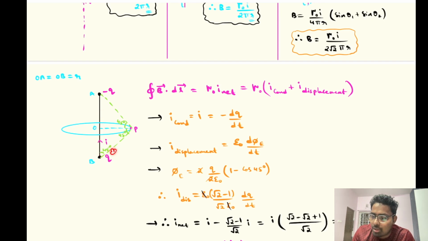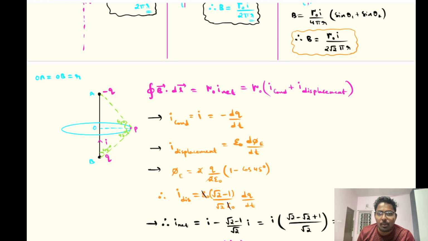Let's say from here dQ charge will be lost and the dQ charge will go over here. Slowly this charge is discharging from Q to minus Q. The charge is going from the positive point, B, to point A, and because of that the current is flowing. Now it is justified why current is flowing. That means clearly you can see what is the cause for that current.